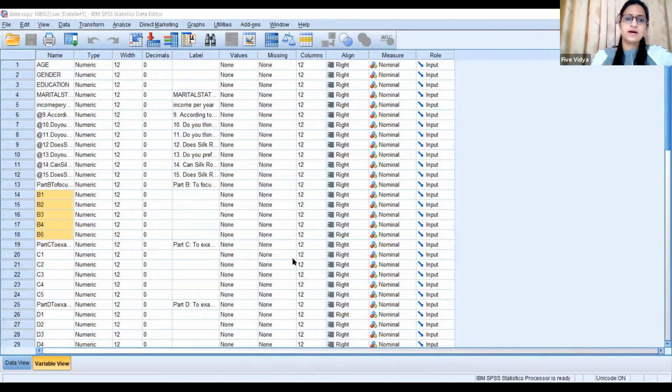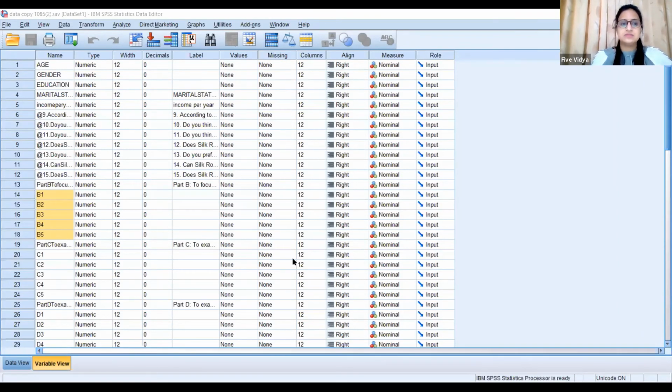Now, if you go by the theory of Cronbach alpha, it says that if the value of reliability or Cronbach alpha is more than 0.5, that means your data is reliable.